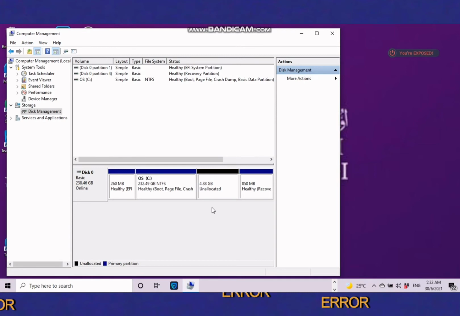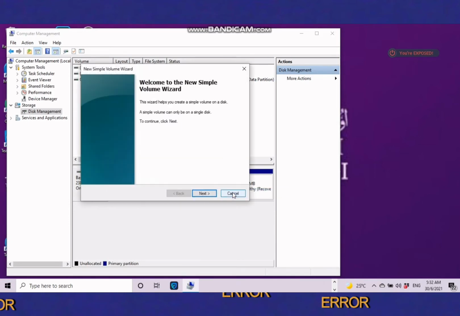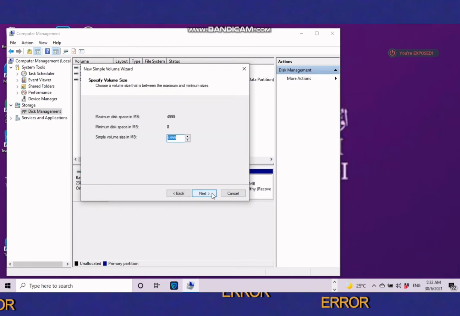You should now see a new unallocated partition in your Disk Management window. Right-click on the unallocated partition and select the New Simple Volume option. The New Simple Volume Wizard should pop up. Click on the Next button to continue. Then enter the size of the new partition. Enter the amount of memory you wish to allocate for your new partition and click on the Next button.